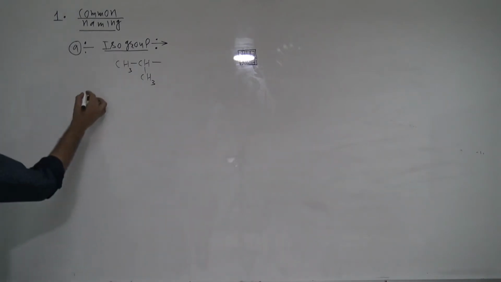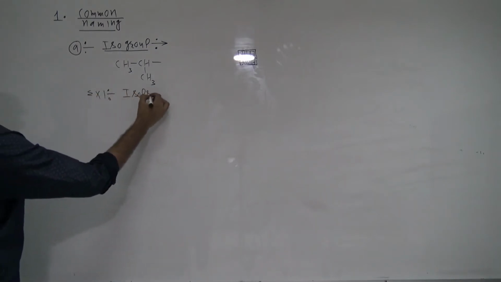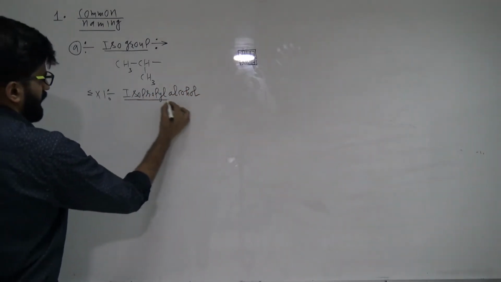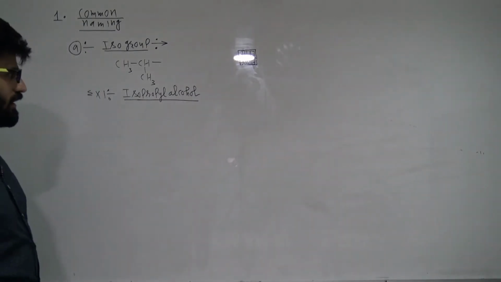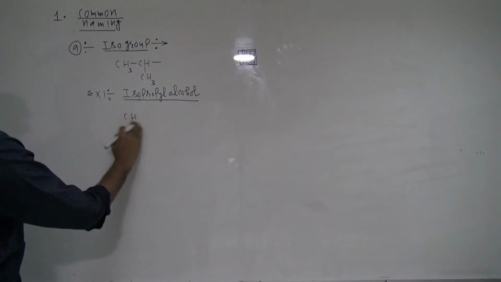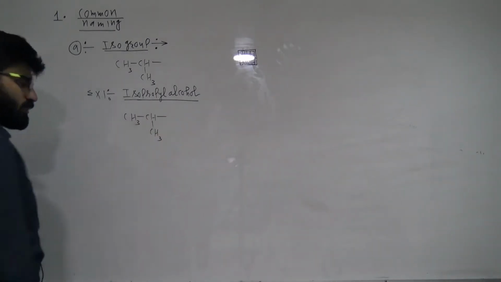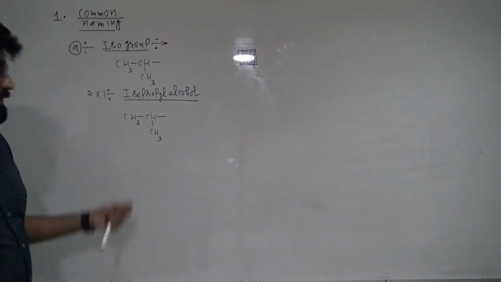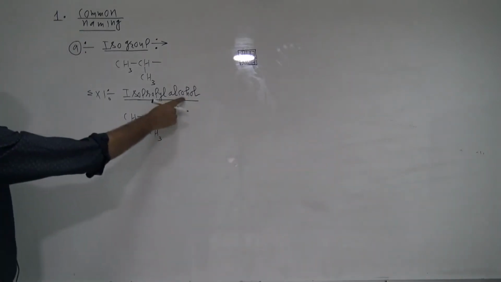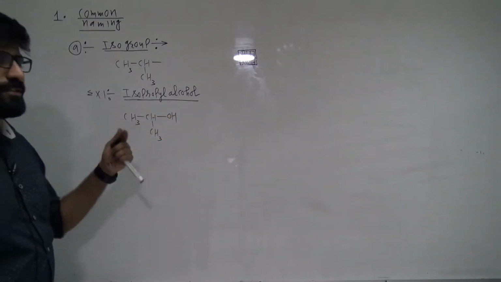Suppose I say, write the structure of isopropyl alcohol. Listen to me very carefully. First of all, you write the iso group, CH3 CH CH3. It has 3 carbons, so it becomes isopropyl. Now we have to make it alcohol, so you put OH over here. So this is known as isopropyl alcohol.